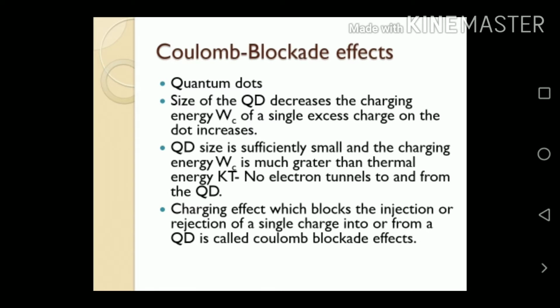No electron can tunnel to and from the quantum dot. So we apply WC very much greater than the thermal energy. Electrons are prevented from penetrating. This charging effect is called the Coulomb blockade effect. The injection or rejection of a single charge into or from a quantum dot is called the Coulomb blockade effect.